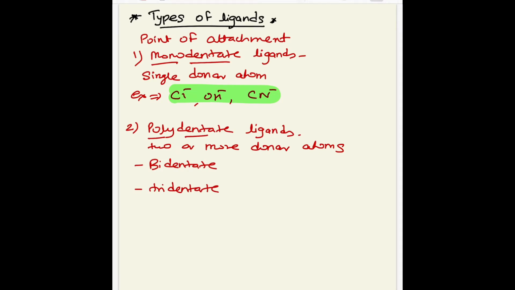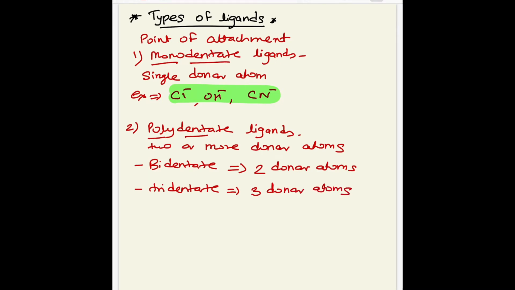In a bidentate ligand there are 2 points of attachment or 2 donor atoms, and these are known as bidentate ligands. In the case of tridentate ligands there are 3 donor atoms. In bidentate ligands there are 2 donor atoms. In tridentate ligands there are 3 donor atoms.